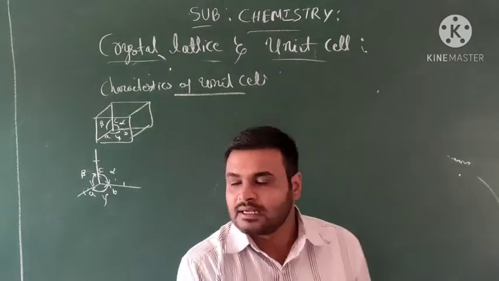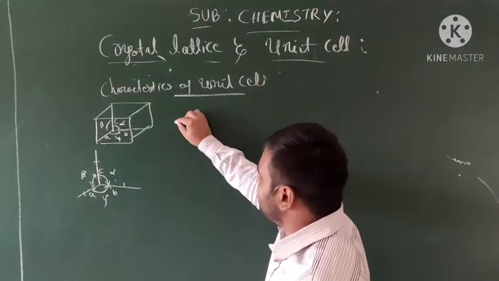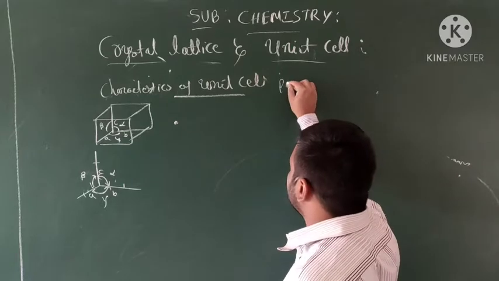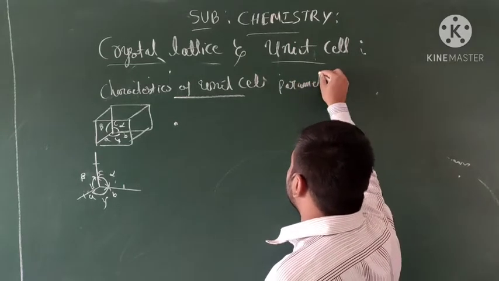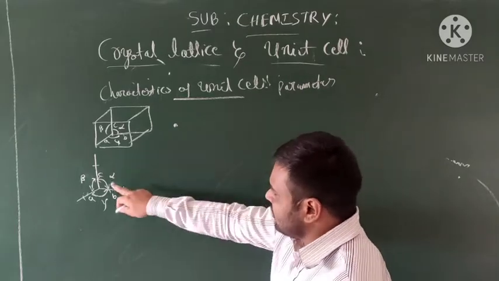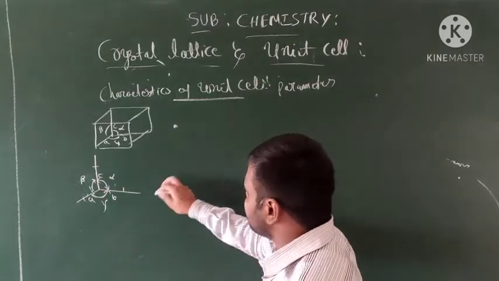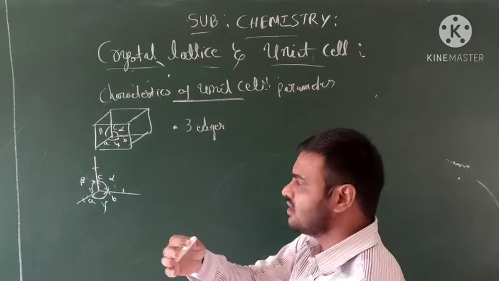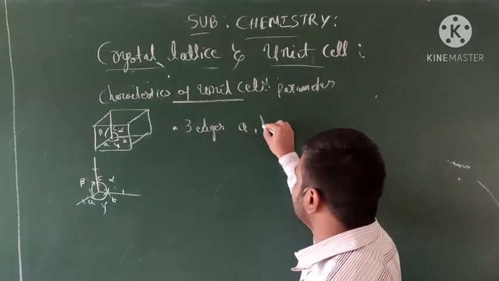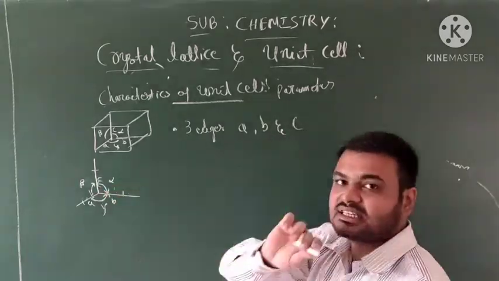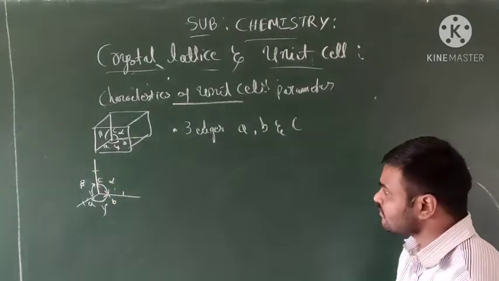Okay students, so let me check the characteristics of a unit cell on the basis of parameters. We observe them on the basis of parameters. So how many edges will be observed? 3 edges we can observe. Which are those? A, B and C. These are the 3 edges.